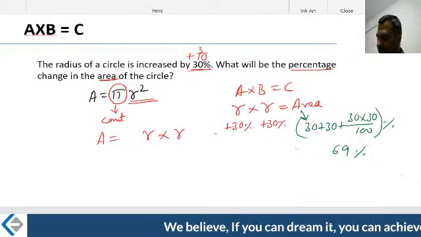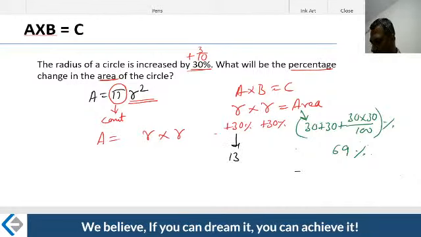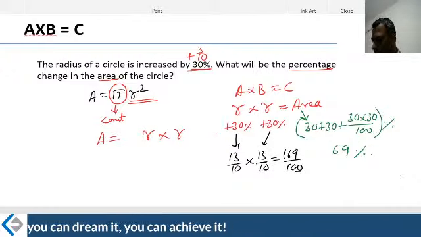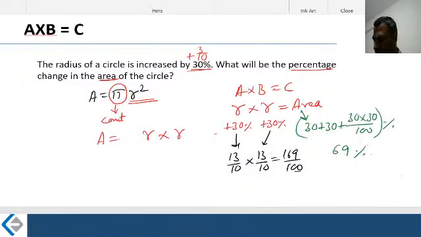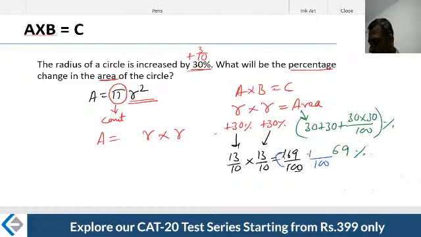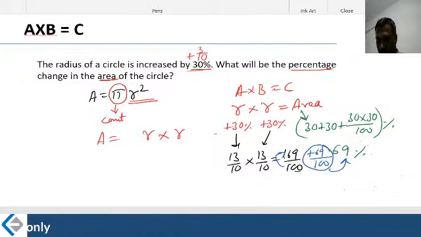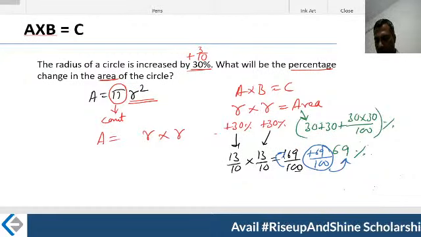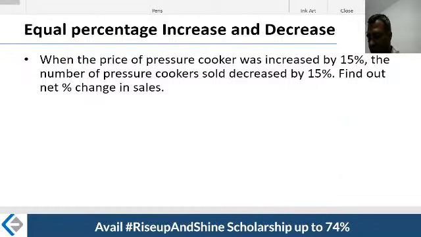Now the multiplier method. Multiplier for this is 13 by 10. Multiplier for this is 13 by 10. Second multiplier 13 by 10. 13 into 13, 169 divided by 100. When you are writing the fraction, the multiplier has 100 as it is. Change here, 100 to 69. What is the change? Plus 69. 69 by 100, how much? 69%. Which method you use does not matter, but if the numbers are not great, of course it's the multiplier method. When the numbers are good, any method that you can do.